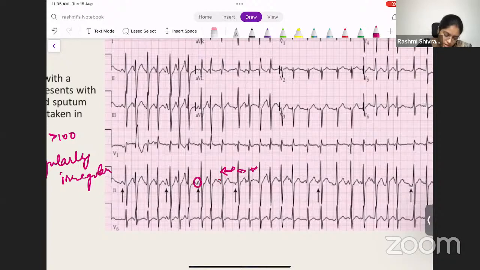You see here, there is a different morphology of P waves. Here the P wave is inverted, here it's upright, it is big. Here again it is inverted. Here you can see a smaller P wave. Here you can see it is joining with this. So the morphologies of P waves are different.